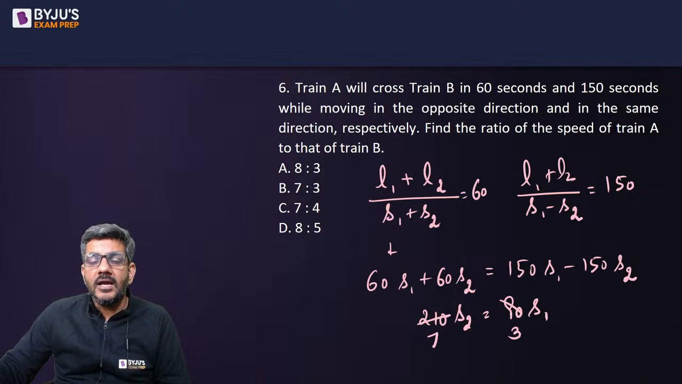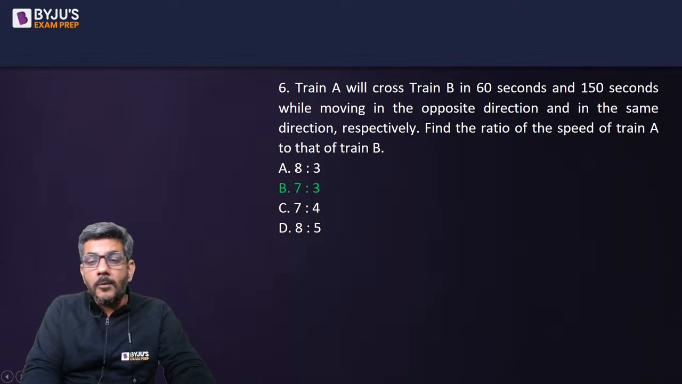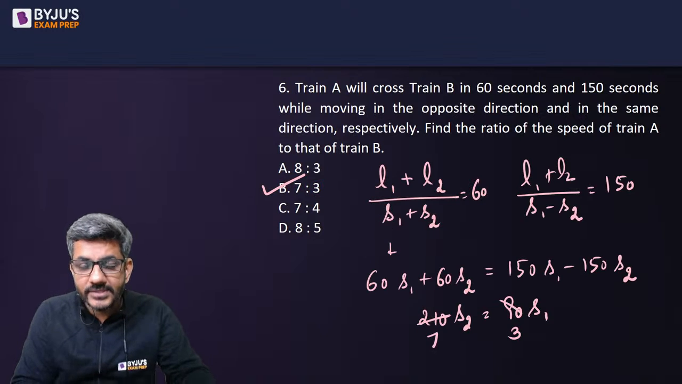I get S1 by S2 as 7 by 3. 7 by 3 is given in option B. So option B is the right answer for us for question number 6.